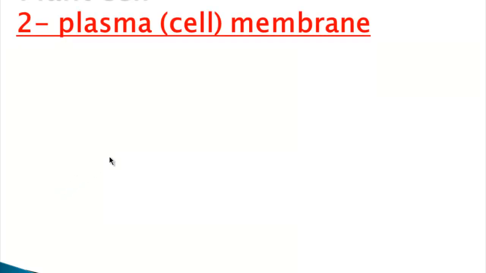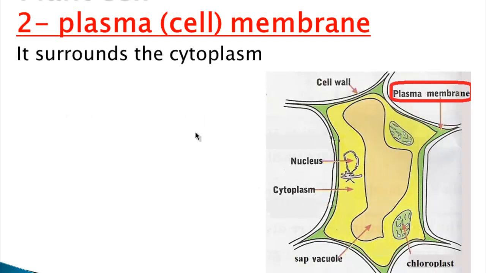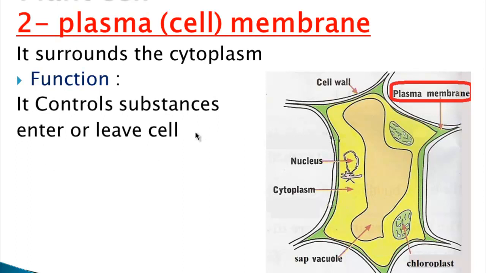The second thing in the plant cell is the plasma membrane. Plasma membrane or cell membrane surrounds the cytoplasm. Its function is to control the substances that enter or leave the cell. The plasma membrane acts like a door. The door controls the substances that enter or leave the cell.